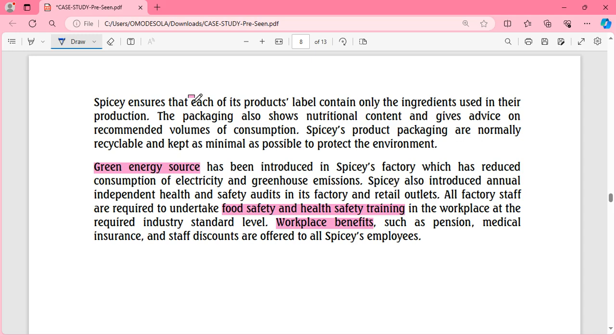All right. And when it comes to their packaging, they ensure that they're recycling their product and that their packaging is good. They even use a green energy source to reduce greenhouse emissions, those emissions that affect the ozone layer and cause it to deplete. They also ensure that their staff have food and safety training and also work benefits. So this is telling us that when it comes to corporate social responsibility and sustainability, Spicy is on top of their game.